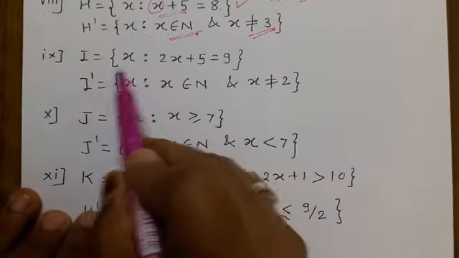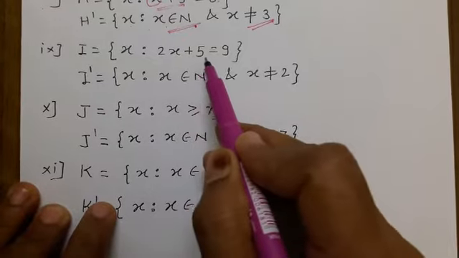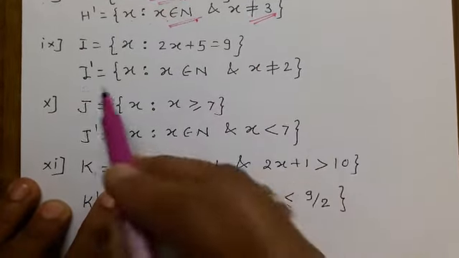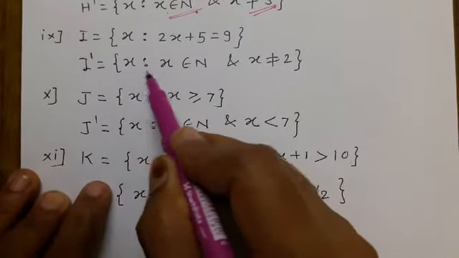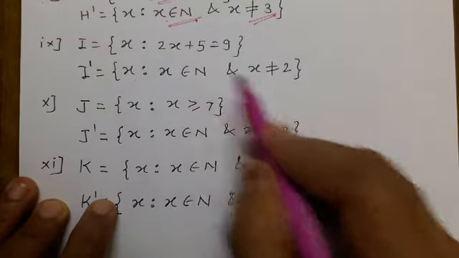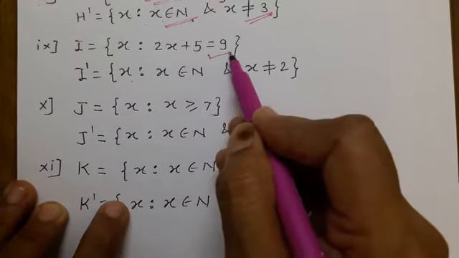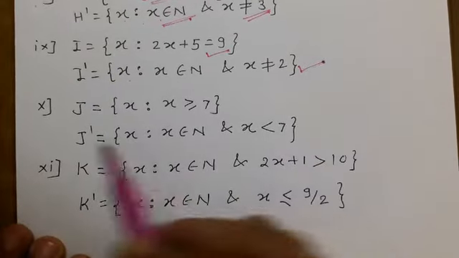Ninth problem, I is the set of x such that 2x plus 5 is equal to 9. I dash is the set of all x such that x belongs to N. Here when we take the x value as 2, this is going to verify. So we will consider here x is not equal to 2.